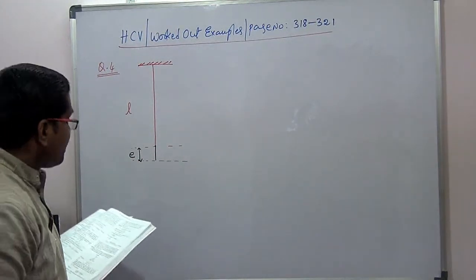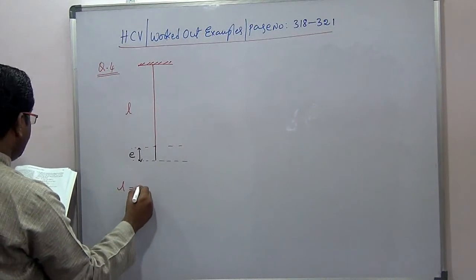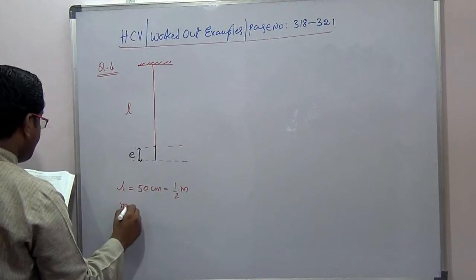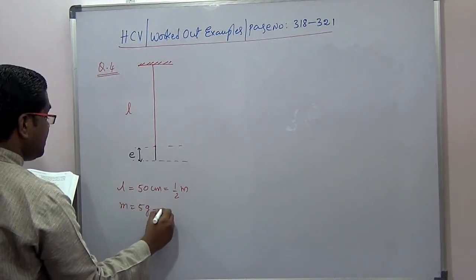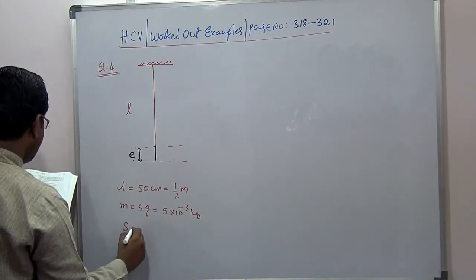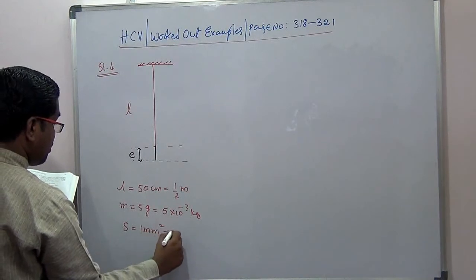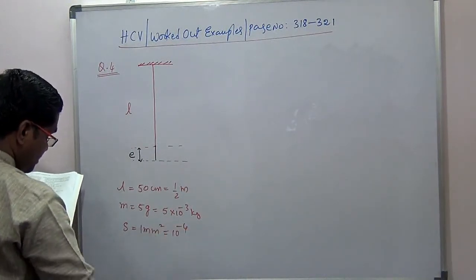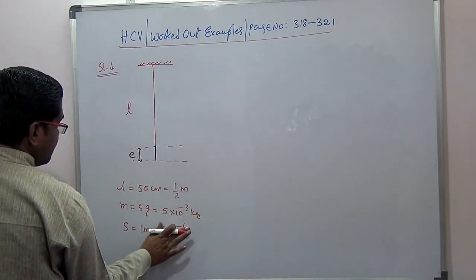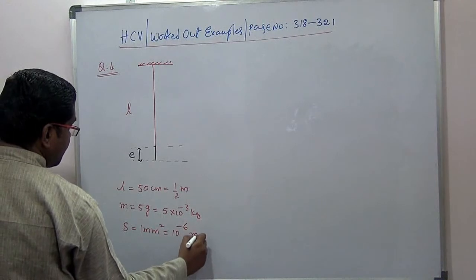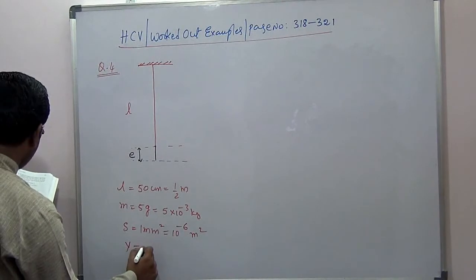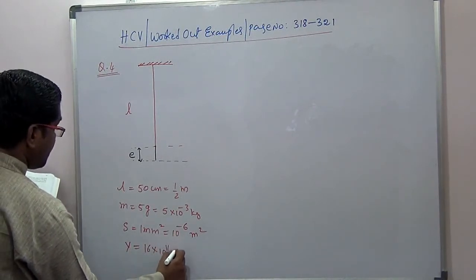Then they have provided the length of the wire as 50 centimeters, that means half meter. Mass is 5 grams, it is 5 into 10 power minus 3 kilograms. The area of cross section is given as 1 mm square, that means 10 power minus 6 meter square, since milli means 10 power minus 3. Young's modulus is also given.